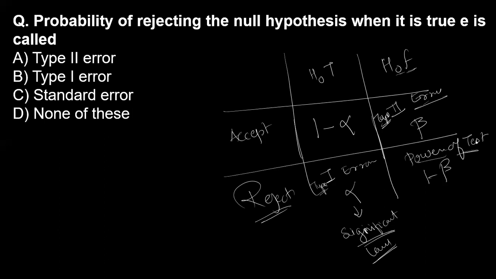You have to prepare this diagram quickly in your examination, so you will not get confused, and this is really important. The probability of rejecting the null hypothesis when it is true, what is it? It is a type 1 error, ma'am. Okay, so option B is correct over here.